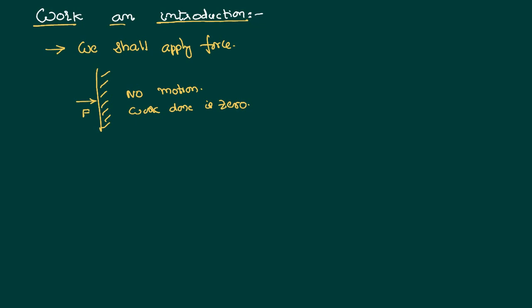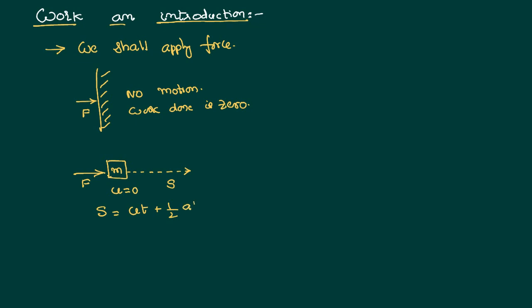Let us consider a situation where we have a body whose mass is equal to m, in the state of rest, and we have applied a force F. Let the body have moved a distance S. We can calculate the displacement S equal to ut plus half at square.